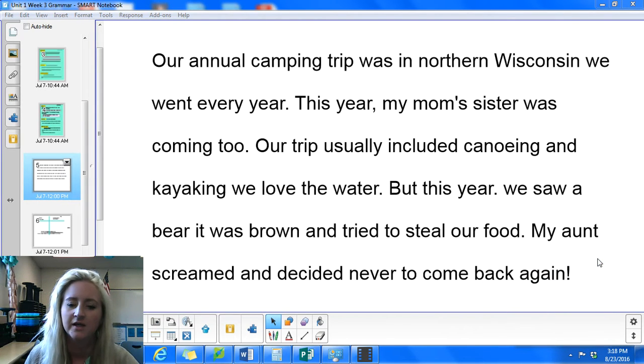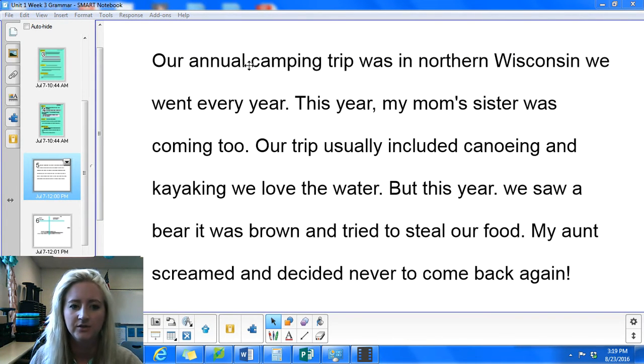So we are going to look at a text together and see if we can find the compound sentences, the simple sentences, and the fragments, but we're going to try to repair the things that are incorrect. So if there's a run-on sentence, we're going to try to fix that. If we find a fragment, we're going to try to fix that and help the sentence, the paragraph be more grammatically correct. So let's check out the paragraph on your screen.